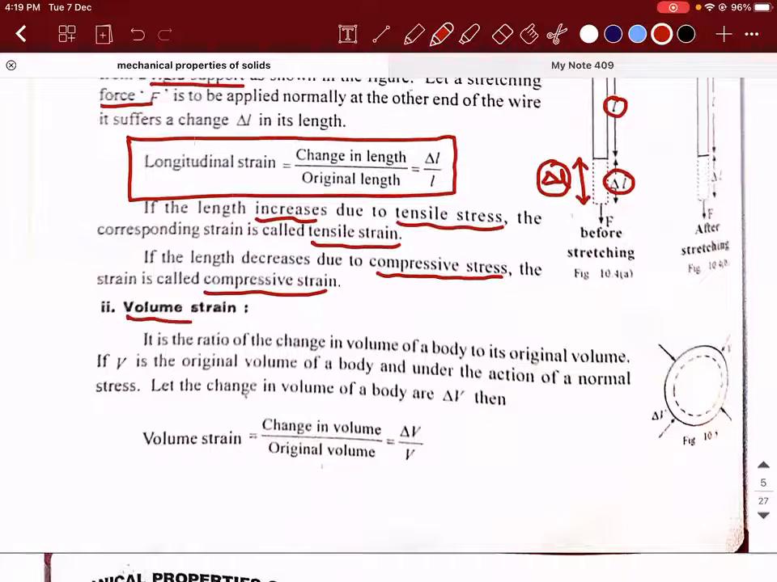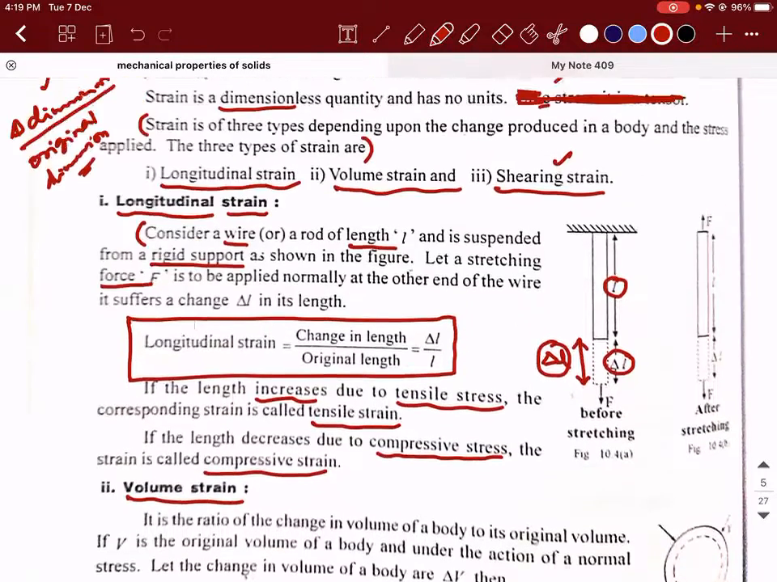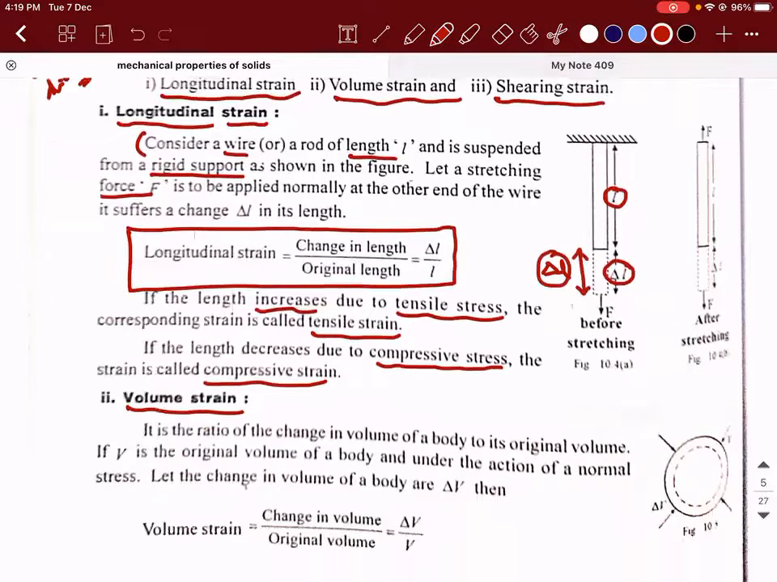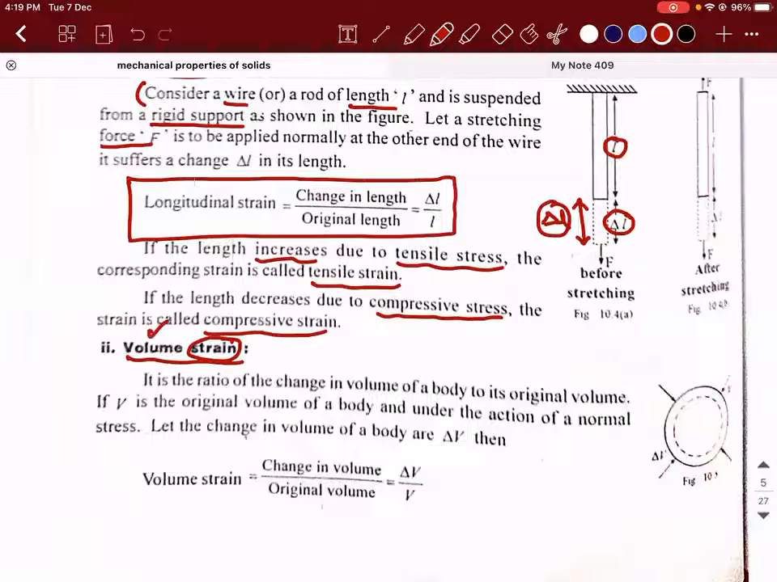So you guys tell me what will be a volume strain. The name is telling you. Strain itself means change in something by original. So here what should change? Volume, the name is telling. It is the ratio of change in volume of an object to its original volume.